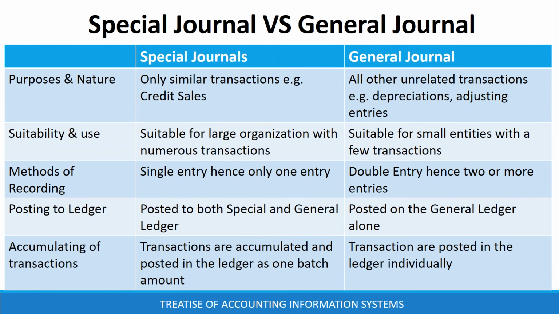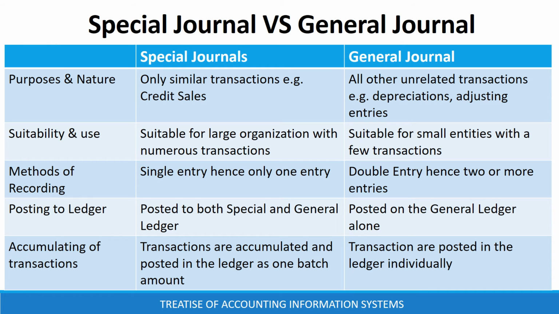The differences between special journals and general journals are: special journals record only similar transactions such as credit sales, while general journals record all other unrelated transactions such as depreciations and adjusting entries. Special journals are suitable for organizations with numerous similar transactions, while general journals are suitable for organizations with a few transactions. A transaction in a special journal has only one entry, while a transaction in a general journal has at least two entries to complete the rules of double entry.